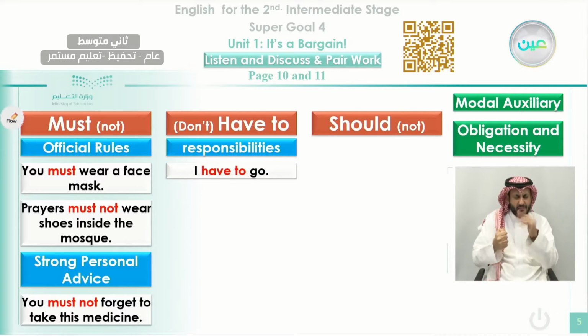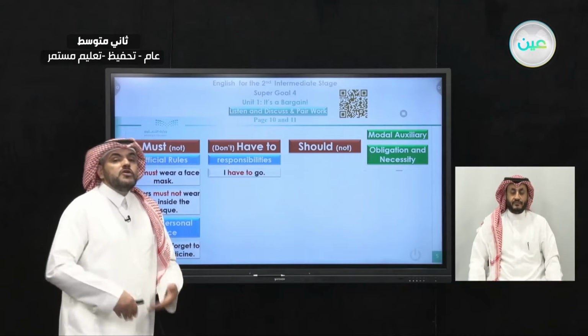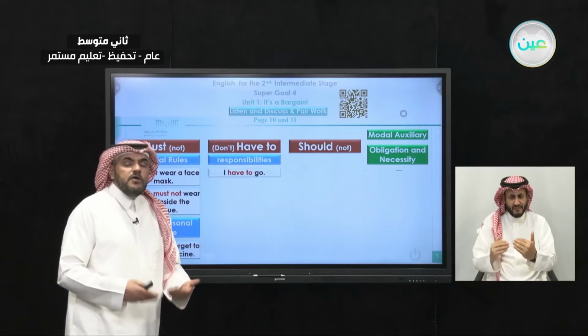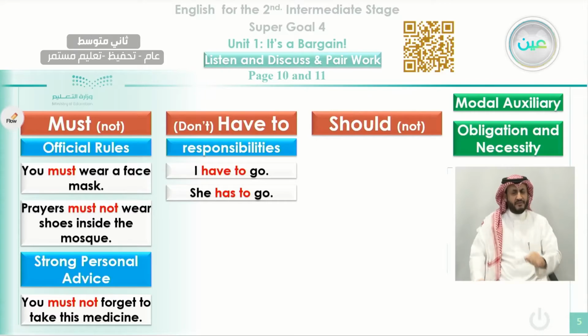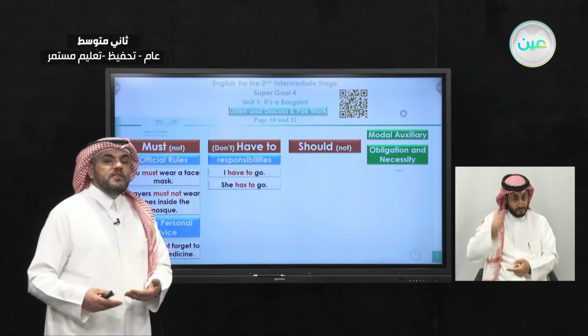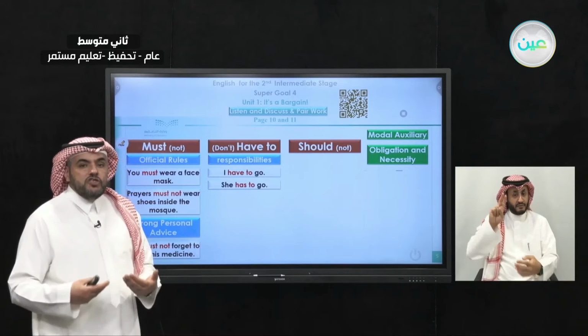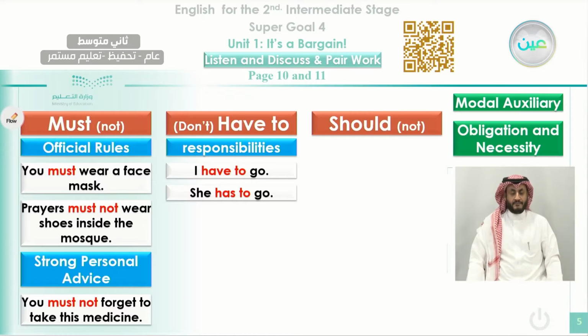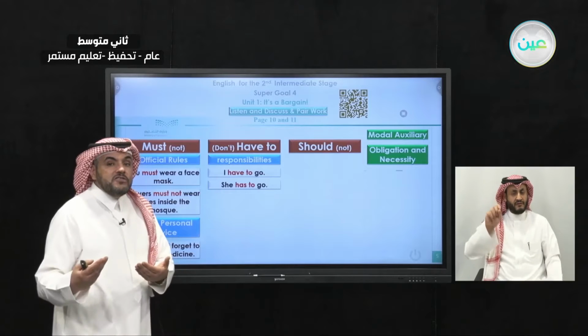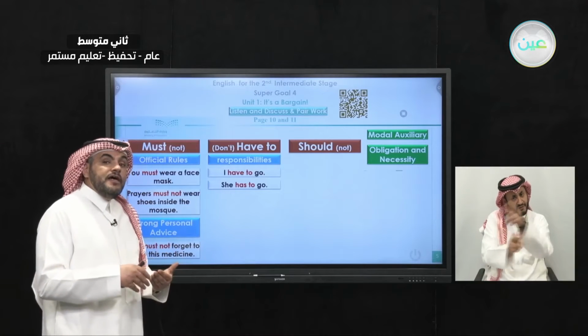Okay. Also, we can use have to for obligation, but we can use it for responsibilities like this one: I have to go. I have a responsibility to go. So I can express I have to, which is not as strong as must. Also, we learned in the previous lesson how to use have to if it is used with the third person, with he, she, or it. And we learned how to use it like this: she has to go. I have to go. You have to go. They have to go. She has to go, and he has to go.